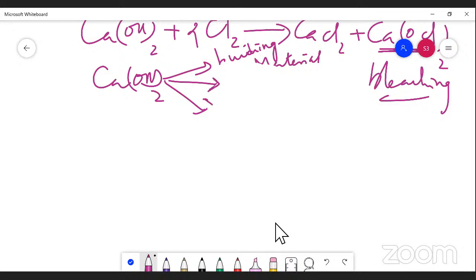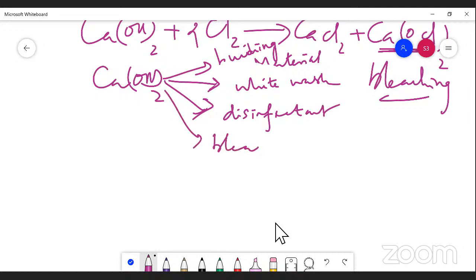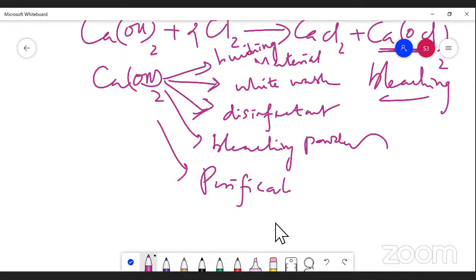This is used as a disinfectant and whitewashing material. It is also used in the manufacturing of bleaching powder, and in the purification of sugar in sugar industries.